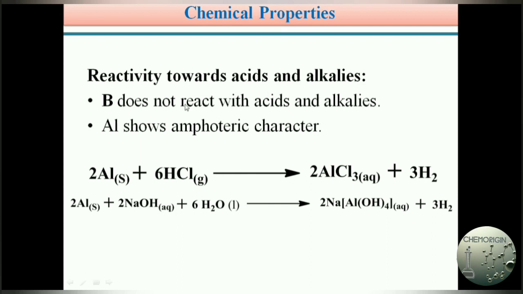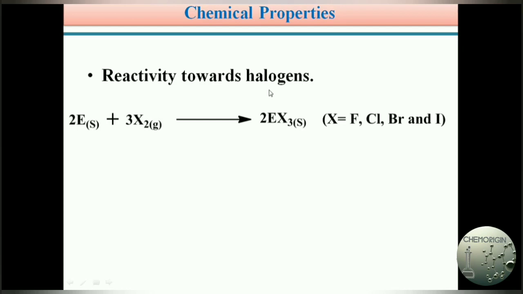Boron does not react with both acid and base, whereas aluminium reacts with both acids and bases. And finally, the reactivity towards halogens.